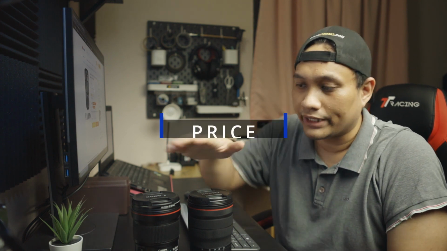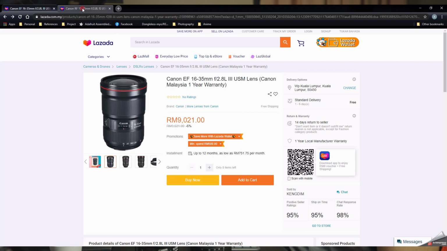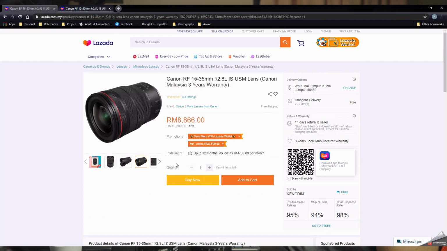Number one, the price. According to Canon Malaysia's website, the price for the new EF 16-35mm is 10,049 ringgit, whereas the RF 15-35mm is about 10,219 ringgit. That is a pretty small difference. Then I tried searching for these lenses in Lazada because the prices are more recent. Surprisingly, you can get the Canon EF 16-35mm for only 9,021 and the Canon RF 15-35 for 8,866. As I mentioned earlier, I prefer to purchase a second-hand lens.